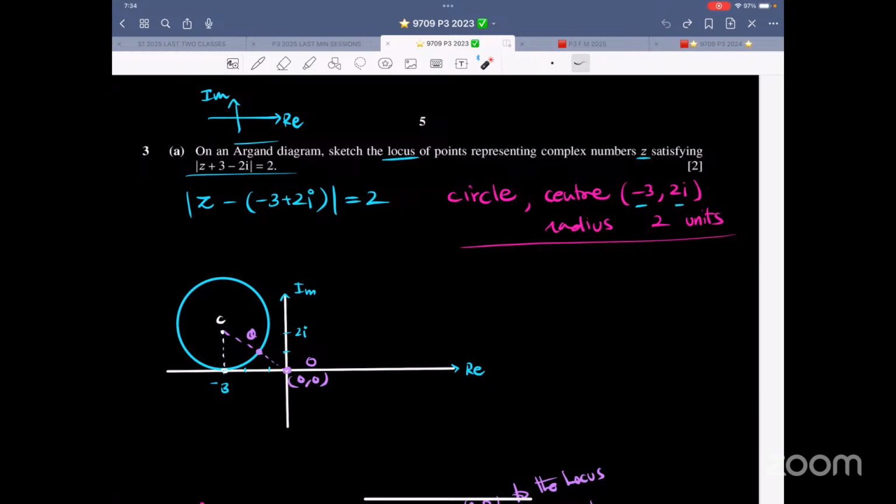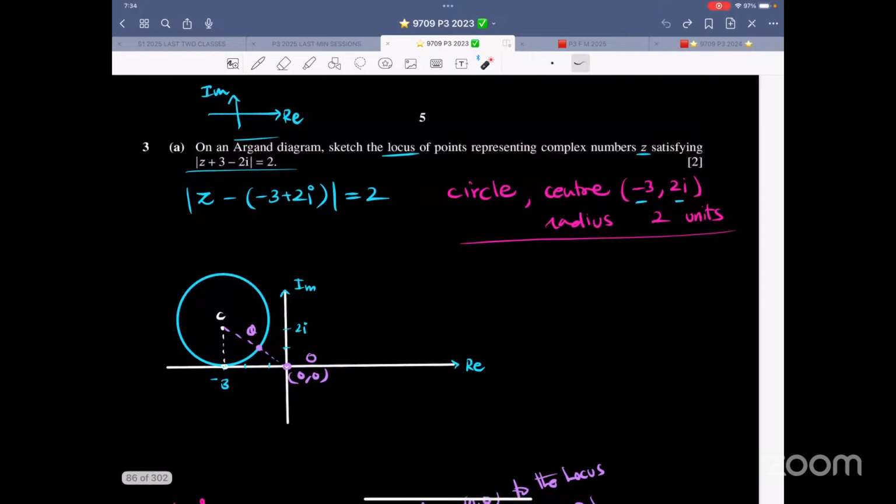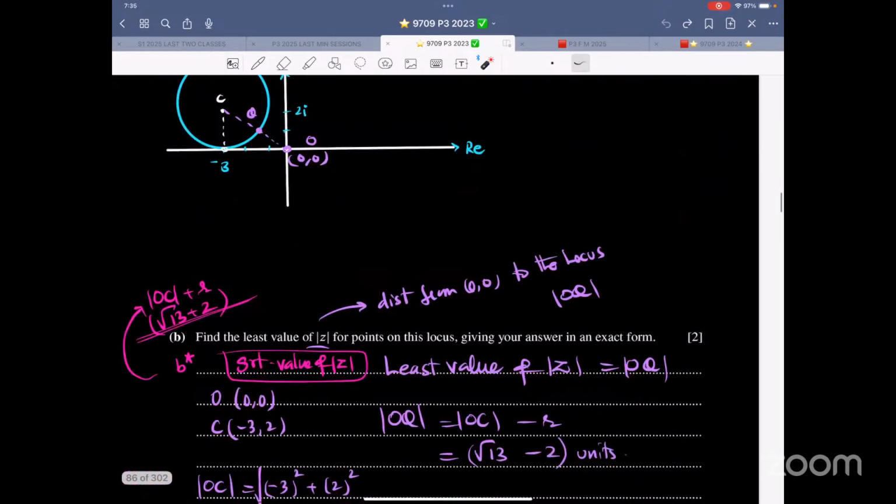So it's a sketch. It's not a shading thing. So just draw it realistically. Since this thing is 2 units, this thing is 3 units, this thing is 2 units, and the radius is 2. So make sure it touches the circle on the circumference. That is the first thing for 2 marks. The next thing, find the least value of modulus of Z for points on this locus. Give your answer in an exact form. That means surd form.